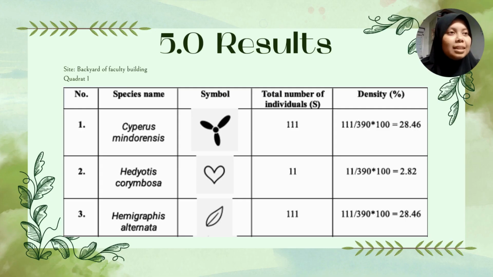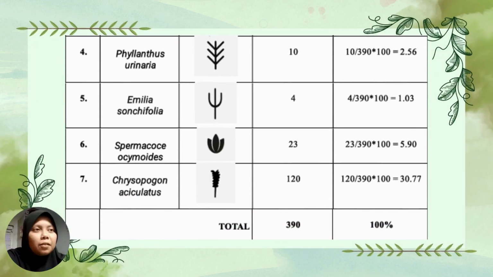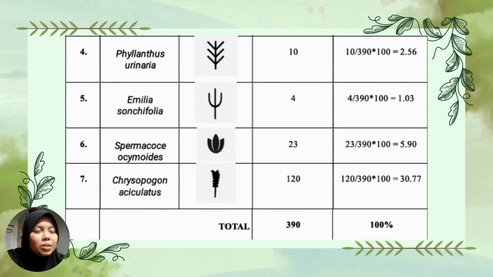The second plant, the scientific name is Theodotis corymbosa. The total number of individuals is 11 and density is 2.82%. The third plant, the scientific name is Hemigraphis alternata. The total number of individuals is 111 and the density is 28.46%. For the fourth plant, the scientific name is Phyllanthus urinaria. The total number of individuals is 10 and the density is 2.56%.